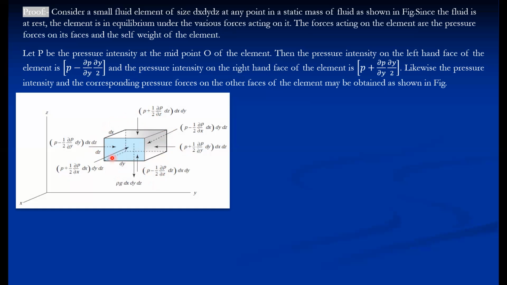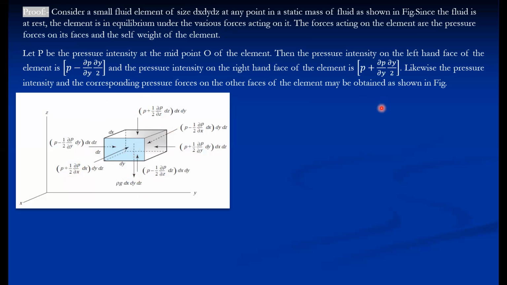So the pressure forces, we can say, if P is the pressure intensity at the midpoint, the pressure forces on each face are calculated by using the pressure intensities. Now here we have assumed the pressure varies in all directions. This is the positive y direction, this is the positive x direction, and this is the positive z direction. So in this direction, the pressure intensity varies, and the variation we have calculated according to Taylor's expression.